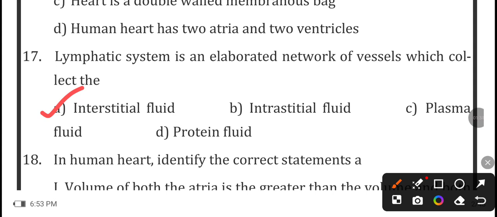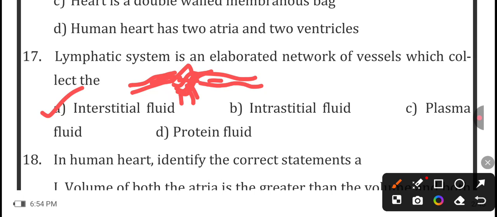So if you want to know the lymphatic system, see here the artery comes and this side the vein comes. So the blood from the artery goes to a small number of capillaries. Through the capillaries, blood passes to the venules, and during this process some fluid comes out of the capillaries and does not go to the veins. So this is the interstitial fluid.